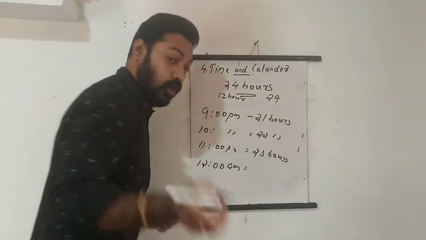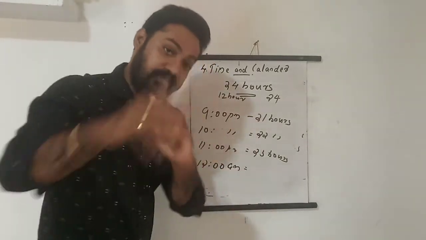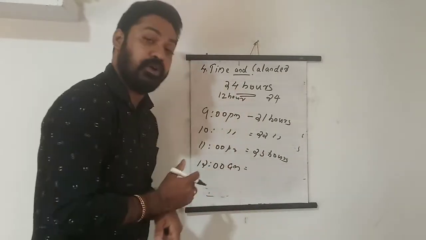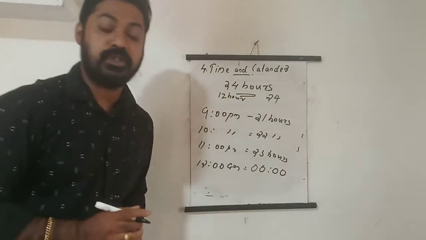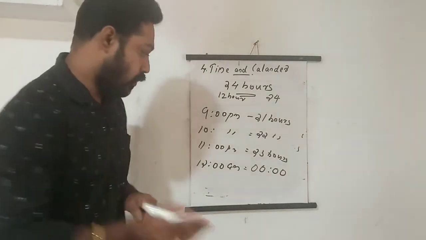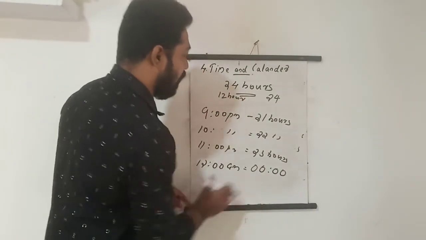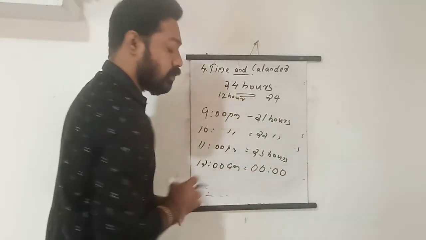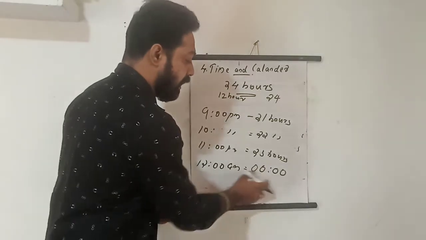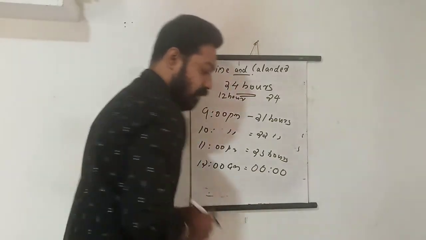12 AM is the 24th hour, but we don't write 24 hours. Instead of that, the starting point will be 0000 hours. Understand? So this is the difference between AM and PM. So 12 AM is 0000, that is the 24th hour. We are writing 0000.